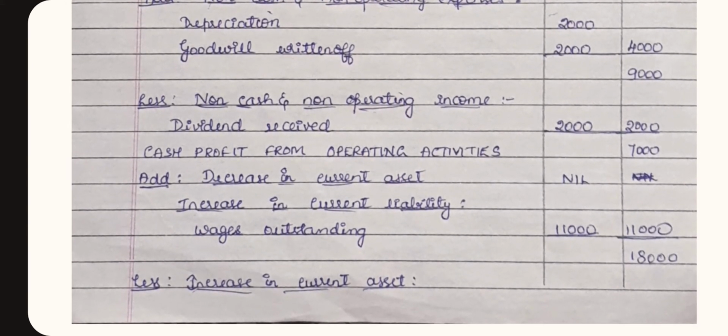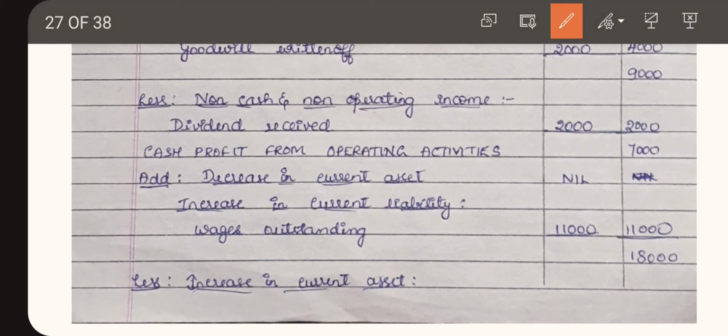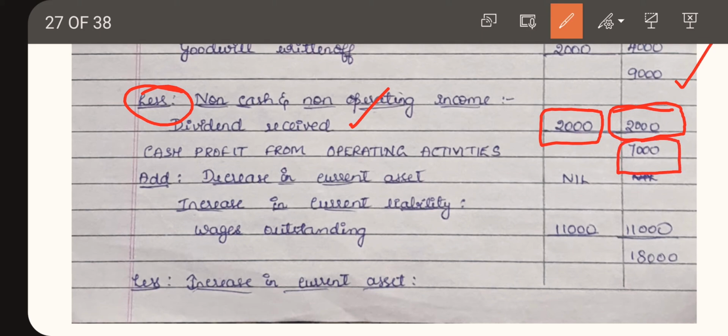Less non-cash and non-operating income. We are having only one item which belongs to the non-operating income category, so dividend received 2,000. We don't have any other non-operating income, so we are going to directly write the amount in the outer column. Since it is less, we need to deduct that. So 9,000 minus 2,000 will be 7,000 rupees. So 7,000 is cash profit from operating activities. We don't have the opening balance of profit and loss account. It is not given in the problem. So directly we can write cash profit from operating activities.